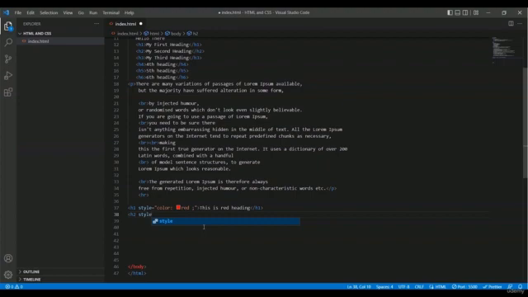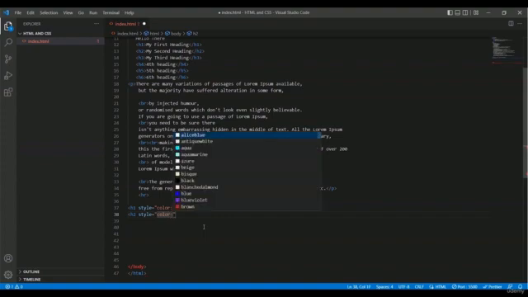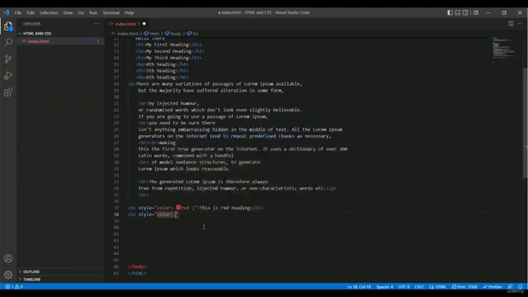That means this heading will be smaller than H1. So inside the quotation mark I have to declare my color style, and after typing the color I have to declare my color name. So let me type green.